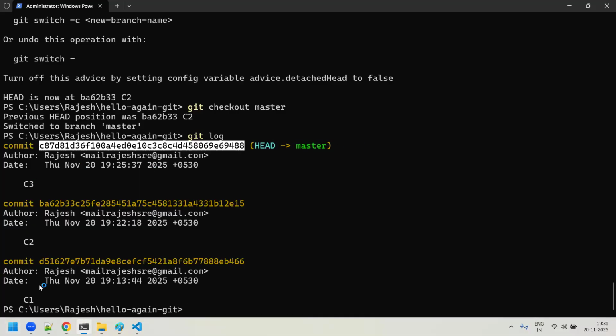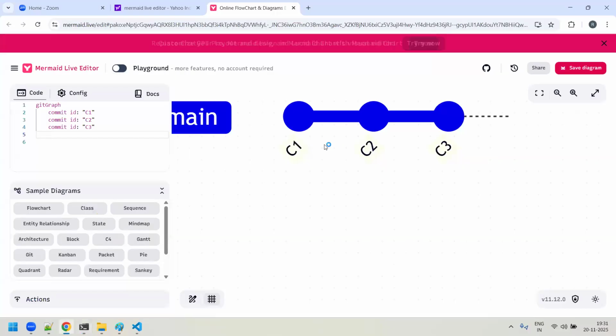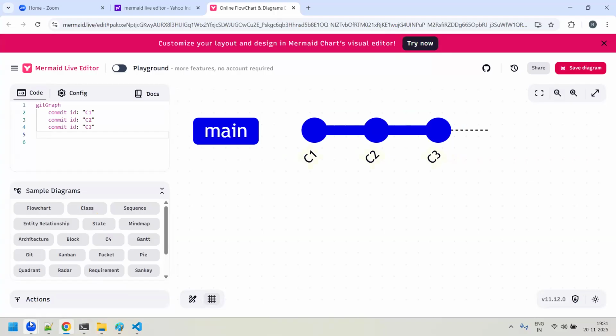Rajesh, can you hear me? Rajesh? We are not able to hear you, Rajesh. Your voice is not audible. Now? Yeah, now it's okay. But in between, your voice is breaking.